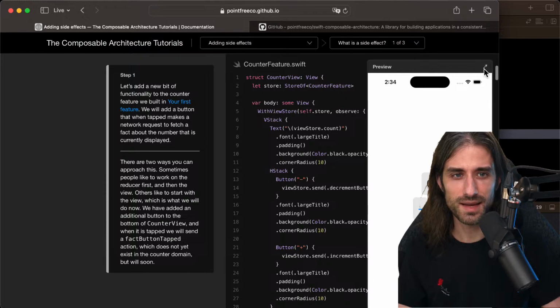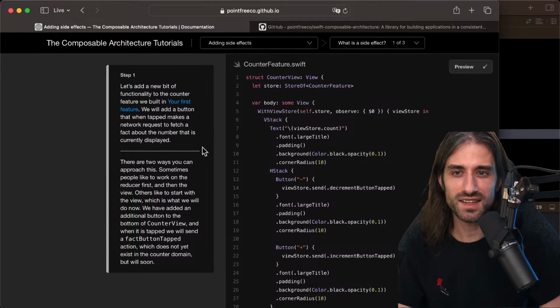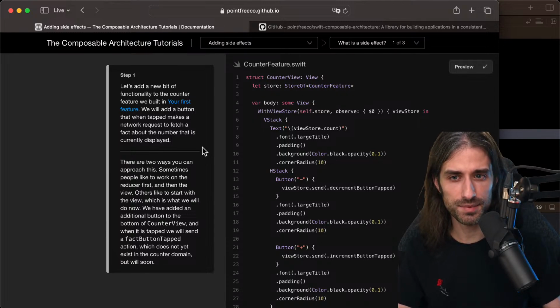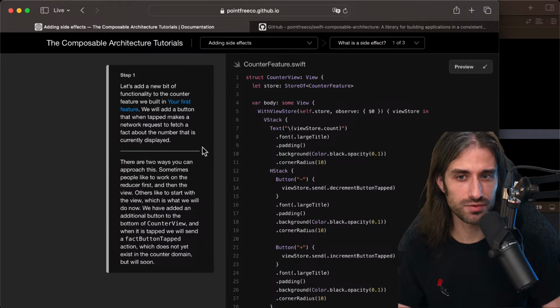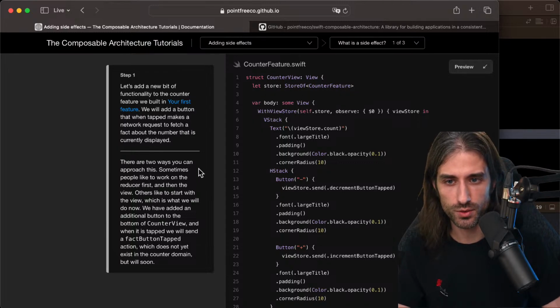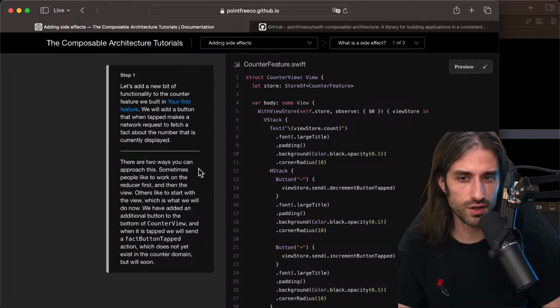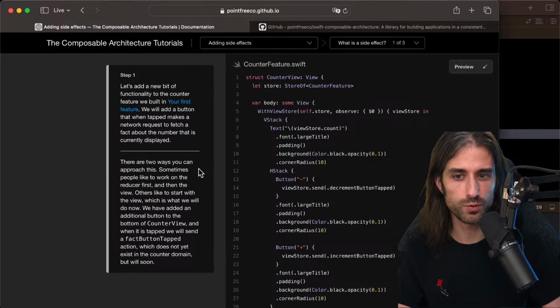Okay, so step 1. We see there's a new button. So what is it going to do? Let's add a new bit of functionality to the counter feature we built in your first feature. We will add a button that, when tapped, makes a network request to fetch a fact about the number that is currently displayed. So there are two ways you can approach this. Sometimes people like to work on the reducer first and then on the view. Others like to start with the view, which is what we will do now.